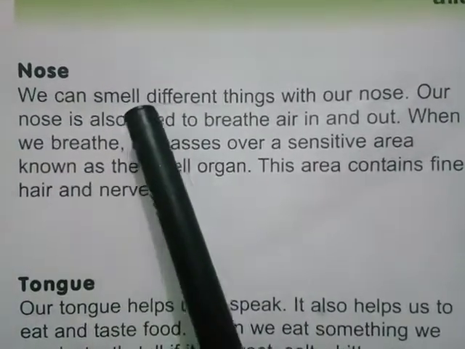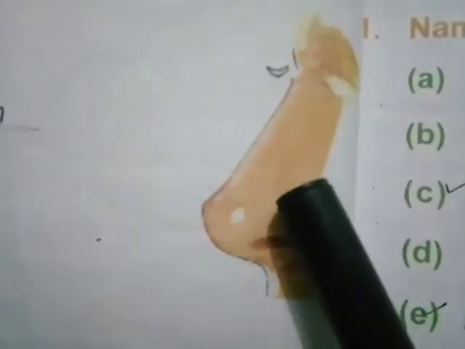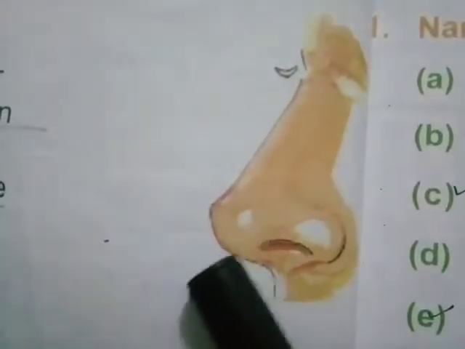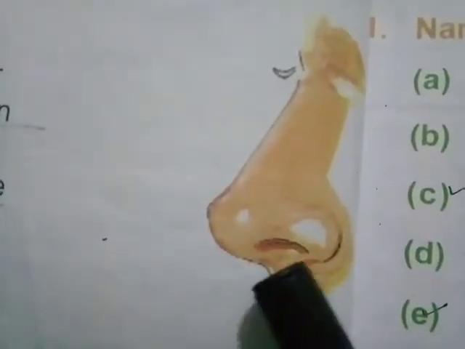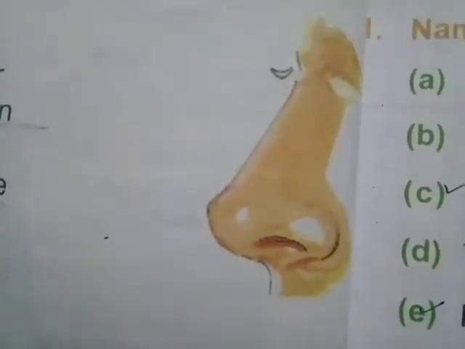The next body part name is nose. We can smell different things with our nose. Look in this picture. Our nose is also used to breathe in and out. When we breathe, air passes over a sensitive area known as the smell organ. This area contains fine hairs and nerves.